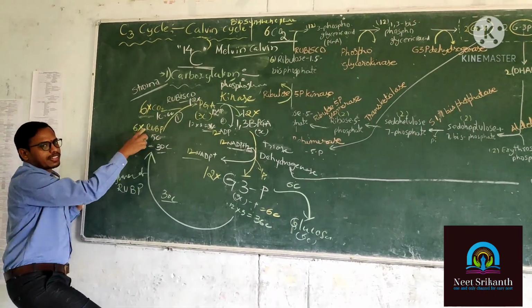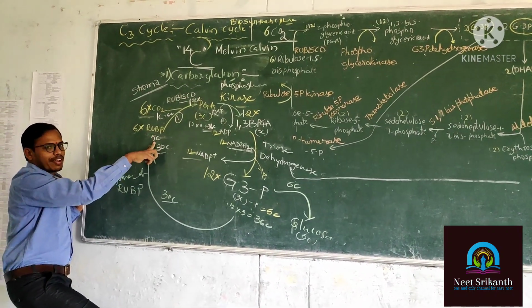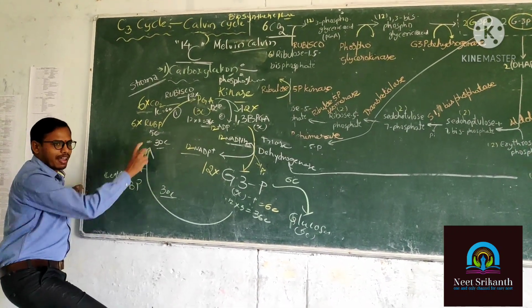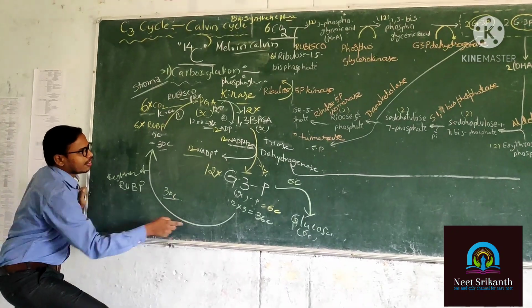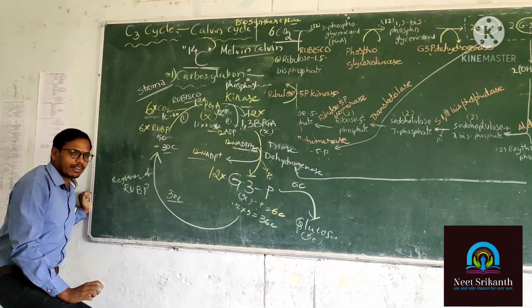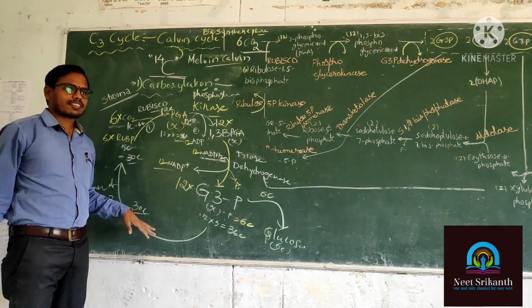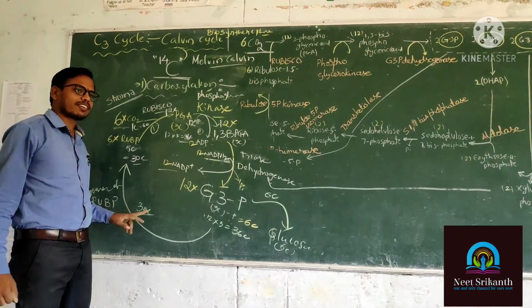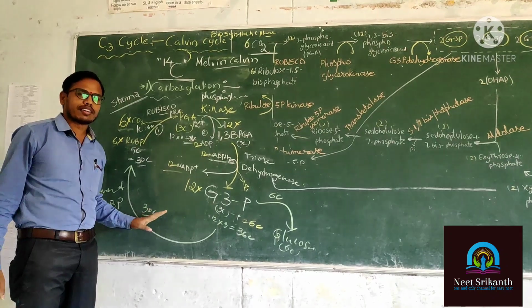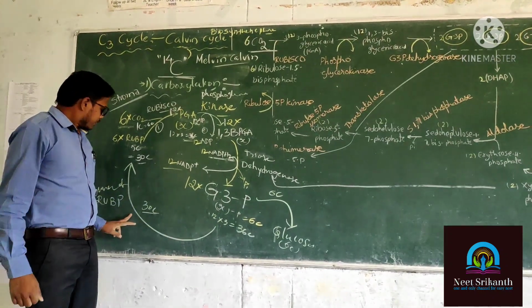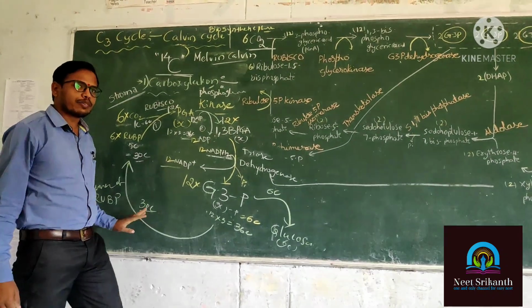How many RUBPs are there? 6. Each one has 5 carbons. 5 into 6 is equal to 30. 30 carbons balance. Yes, this is about the regeneration of RUBP. Now we have discussed what biochemical reactions take place in regeneration of RUBP.